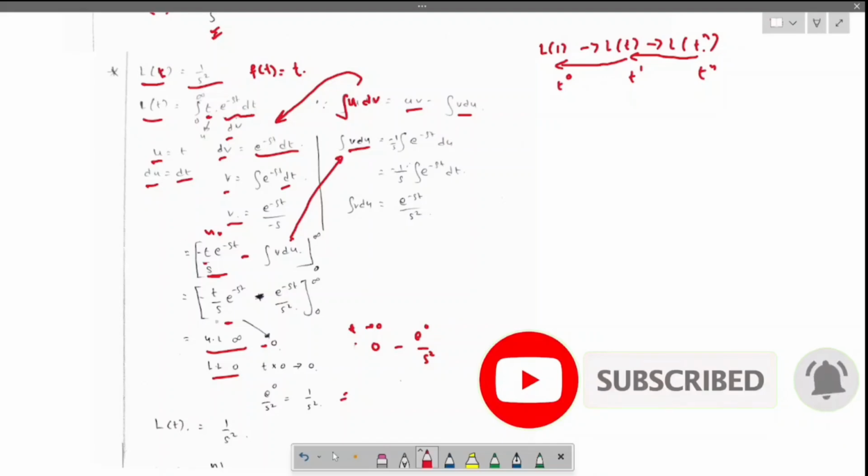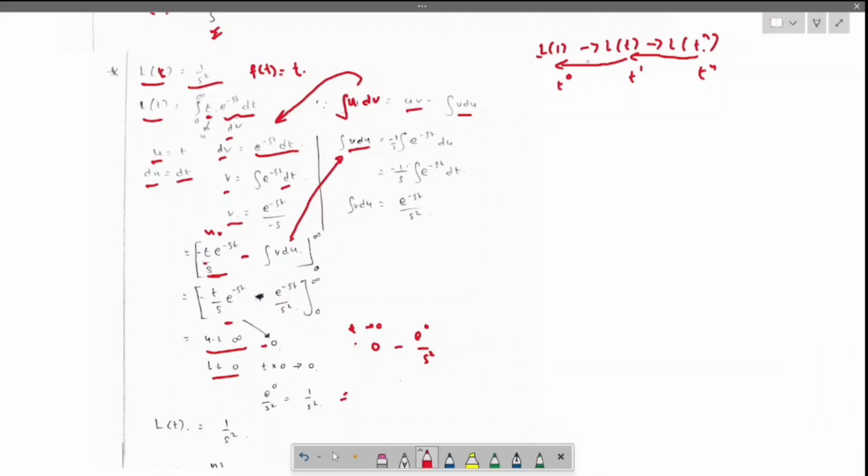Go through it once again and you will get a clear idea. That is how we go from Laplace of 1 to Laplace of t. Later we are going to see Laplace of t power n. This is one procedure.